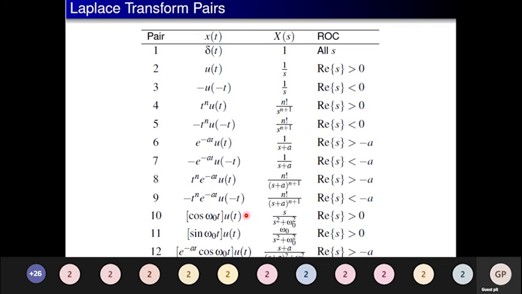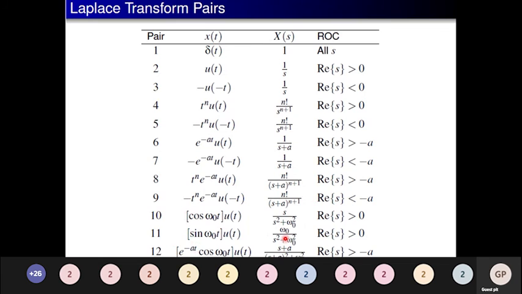cos omega naught t u of t: s divided by s square plus omega naught square, real part of s greater than 0. sin omega naught t u of t: omega naught divided by s square plus omega naught square, real part of s greater than 0. e power minus at cos omega naught t u of t: s plus a divided by s plus a the whole square plus omega naught square. Similarly for e power minus at sin omega naught t u of t. So very simple: when you multiply by e power minus at, just replace s with s plus a.